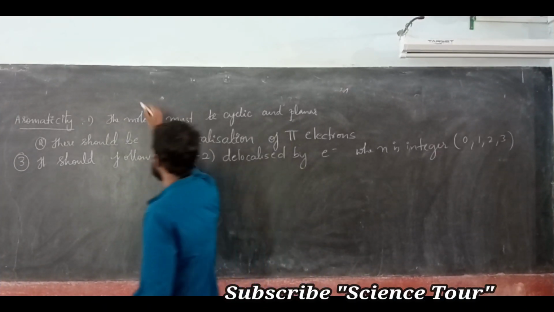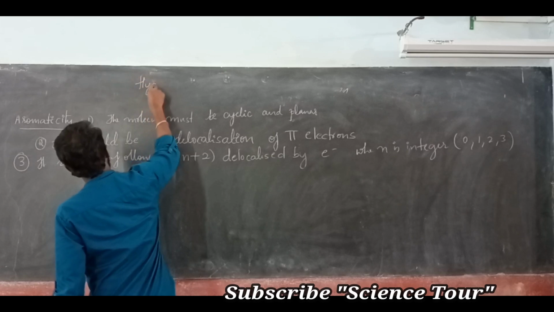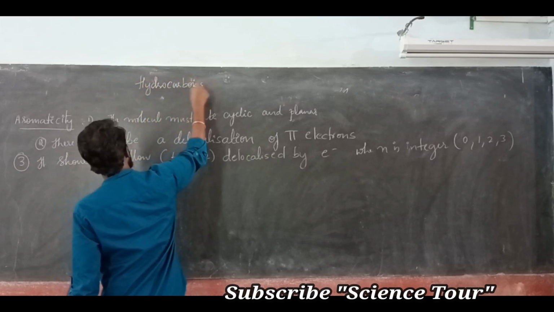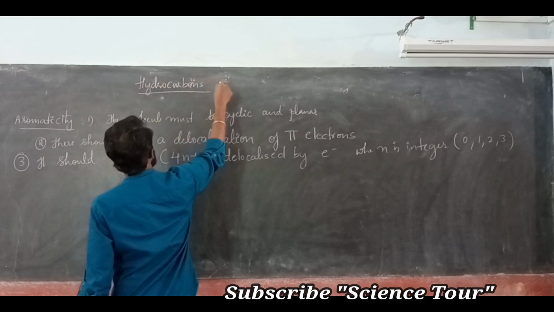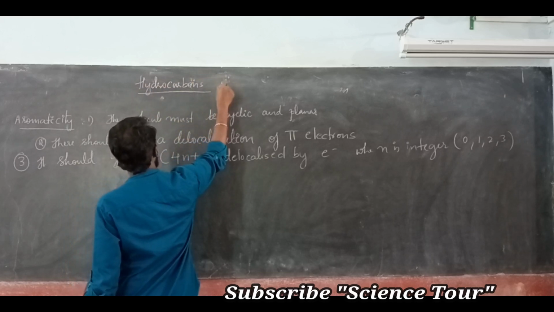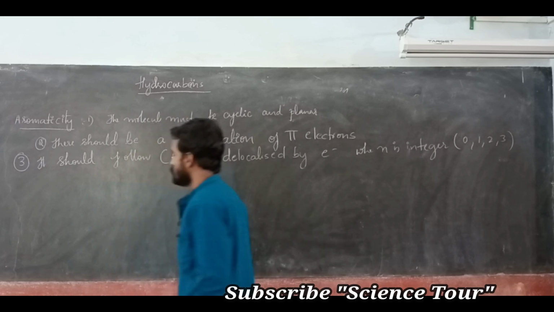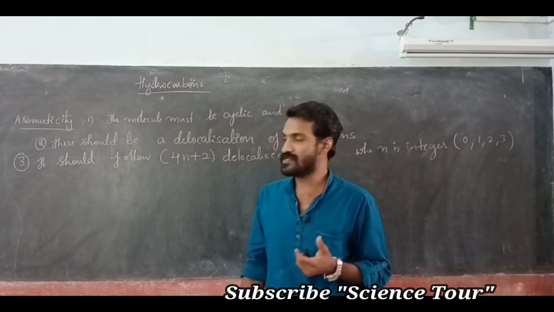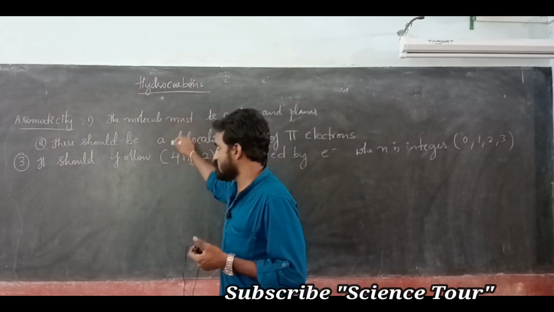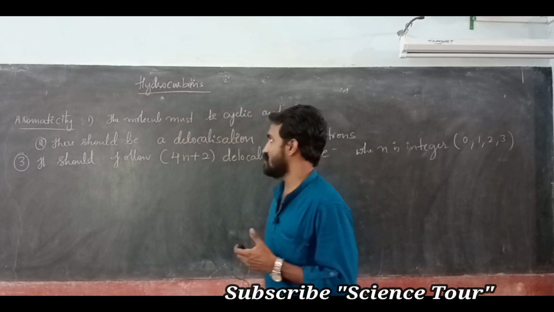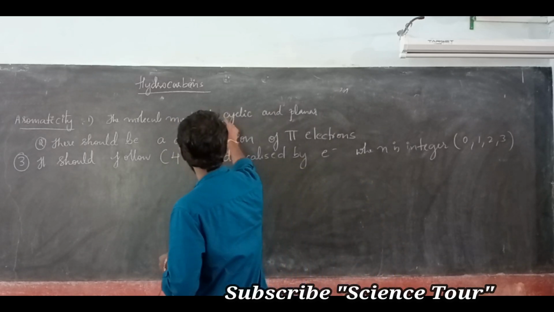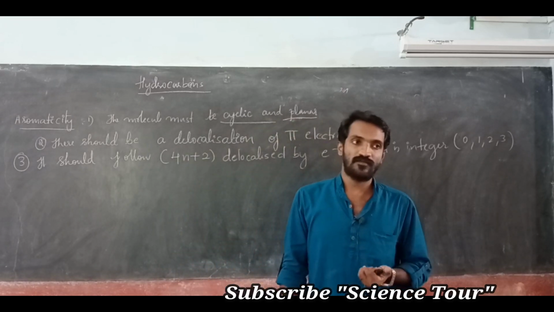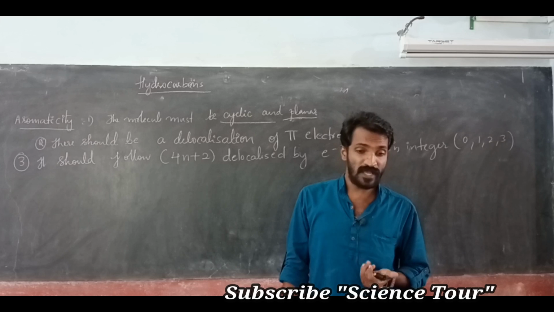In the hydrocarbons chapter, mainly we are going to discuss aromaticity. My dear students, aromaticity is a rule. It says three conditions should be followed. The first condition: the molecule must be cyclic and planar.